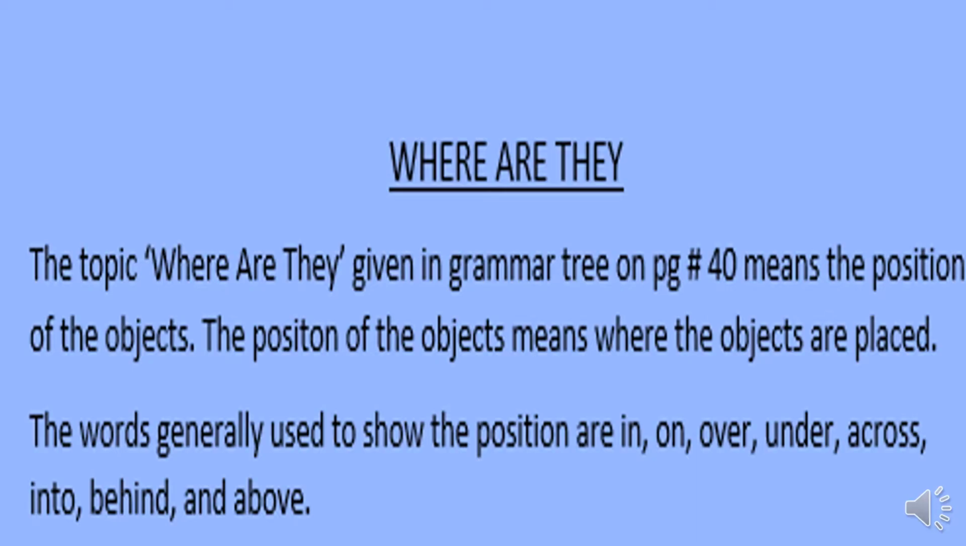Now the next topic in your book Grammar Tree is Where Are They. This topic is given on page number 40 in your Grammar Tree book.